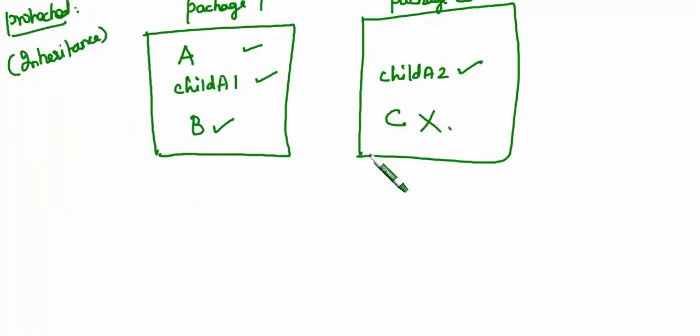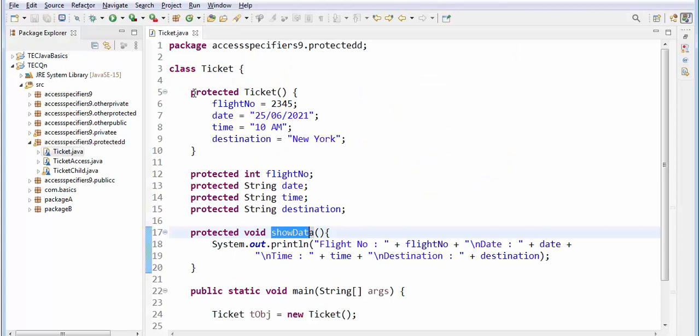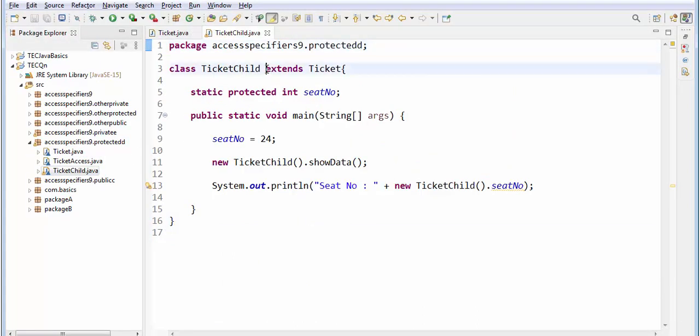So within the same class, protected, flight number, everything it's printing. Within the same class it's okay. Next one, child class. So this one, TicketChild. This child extends the Ticket.